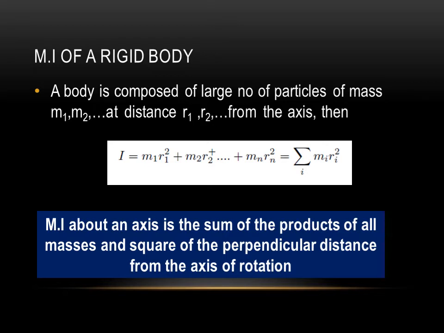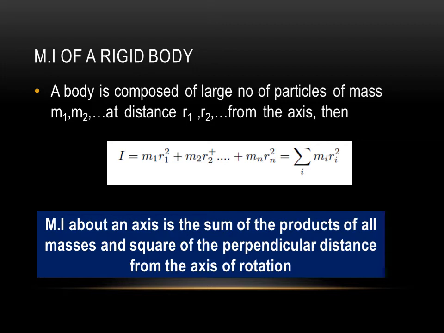So if you multiply the mass of each particle with the square of its perpendicular distance from the axis, and then add up all these things, I can be defined as m1 r1 square plus m2 r2 square plus etc. There is a correction in the slides, that is m2 r2 square plus etc. So simply we can say that I is the summation over i of mi ri square.